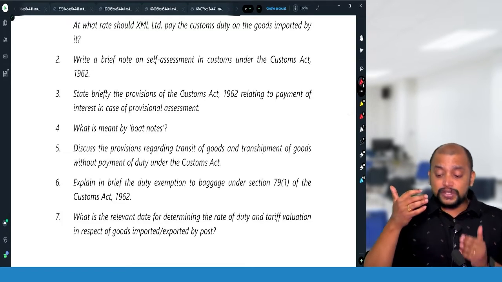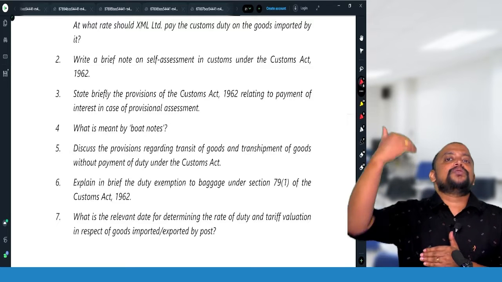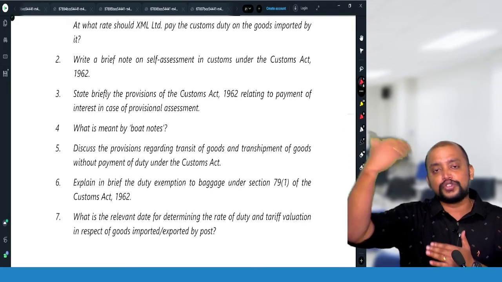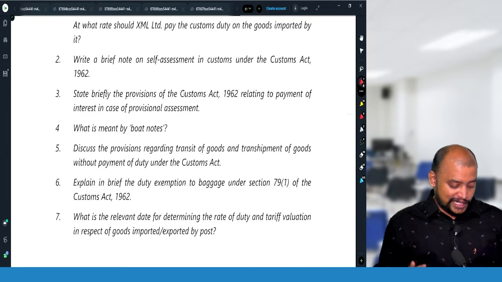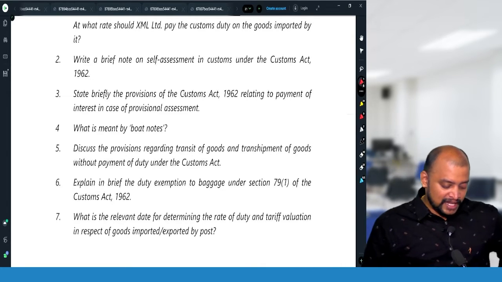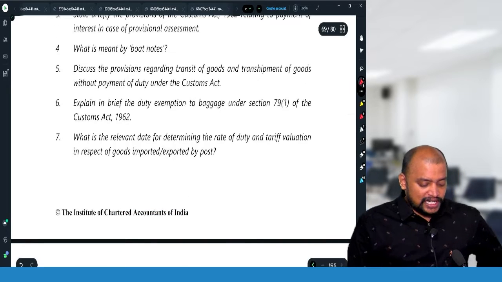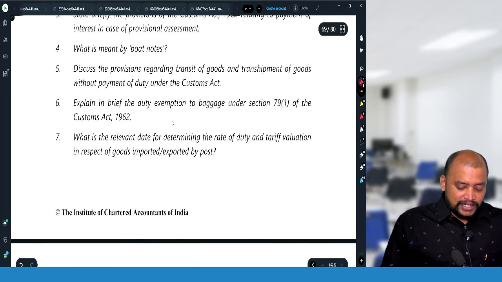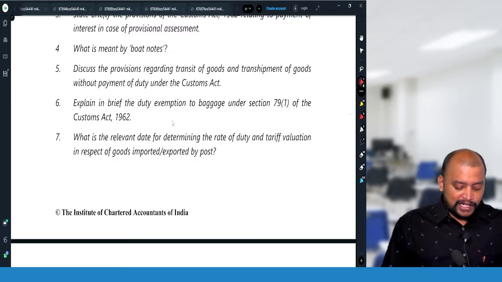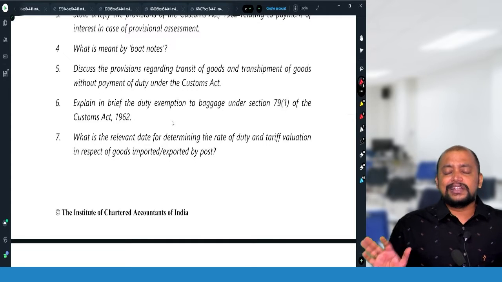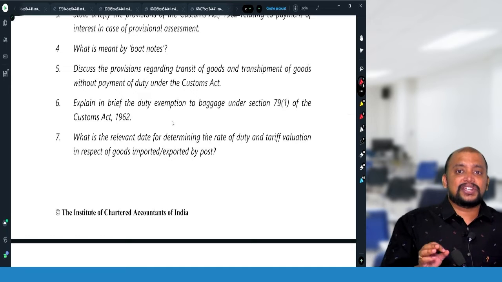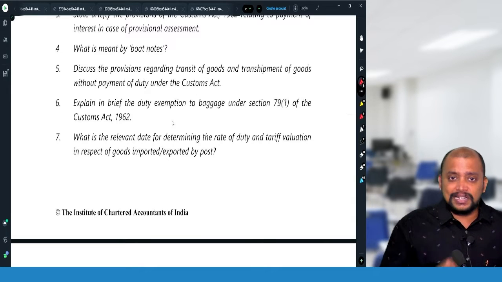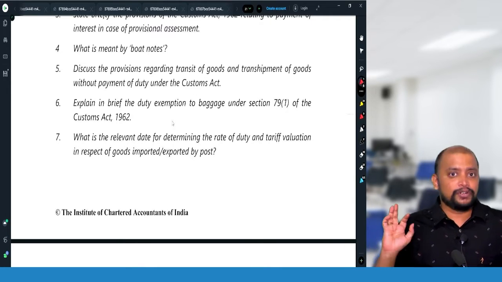However, in case of goods going from India to outside India, that is shore to ship, anyhow that goods will have a shipping bill or bill of export, so boat note is not required. That is that. Then discuss the provisions relating to transit of goods and transshipment of goods without payment of duty under Customs Act. You need to remember, we need to write 3 points. First, what is the section about transit? Section 53, transshipment. Section 54, transit.